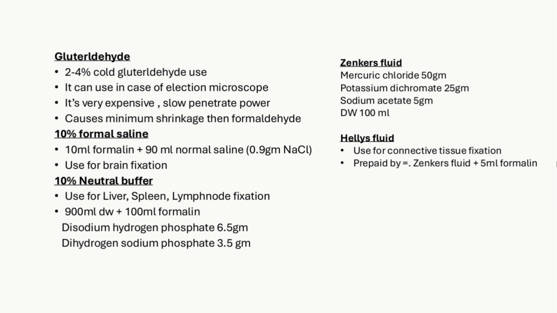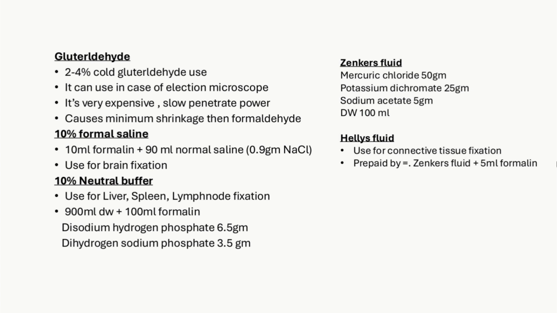10 ml formalin and 90 ml normal saline, used for brain fixation. Then 10% neutral buffered formalin is used for liver, spleen, and lymph node fixation. For making it, we have to add 900 ml distilled water and 100 ml formalin, disodium hydrogen phosphate 6.5 gram and sodium dihydrogen phosphate 3.5 gram.